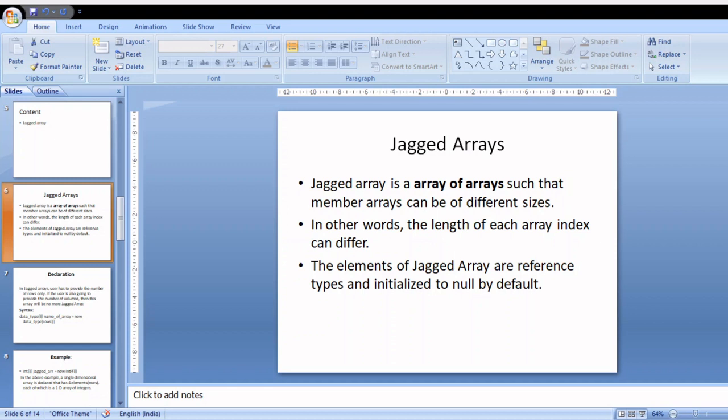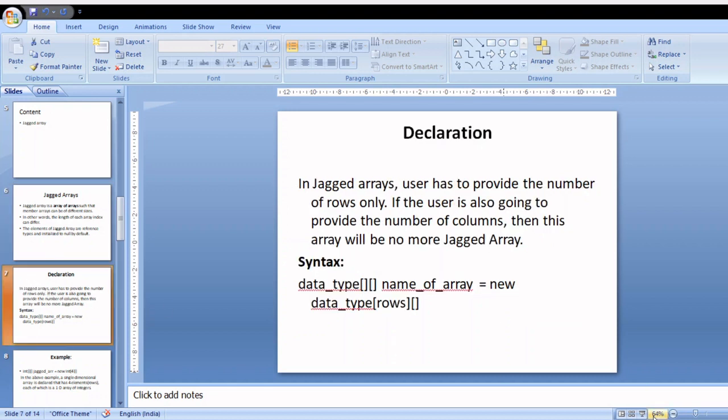It is a declaration of a single dimensional array that we are going to view in this slide.